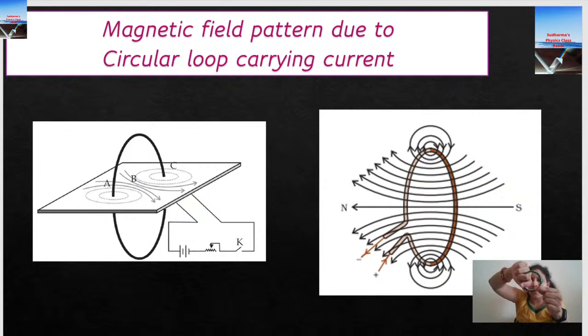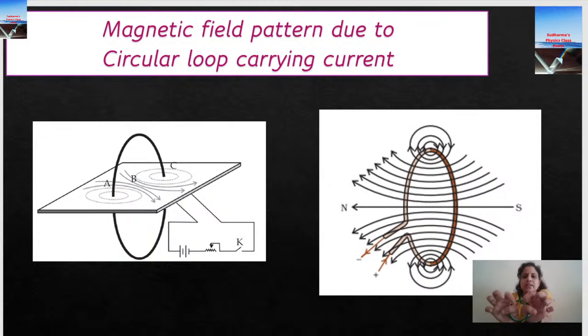This is the same way the magnetic field also moves. Field lines will move inside the coil. Outside the coil, the field lines will be moving away from each other. I'm doing this because here, the current is in the upward direction, so field lines are like this. Here it is this way.